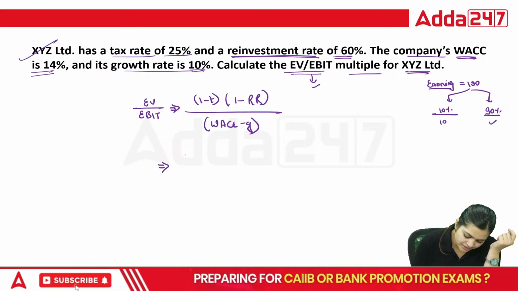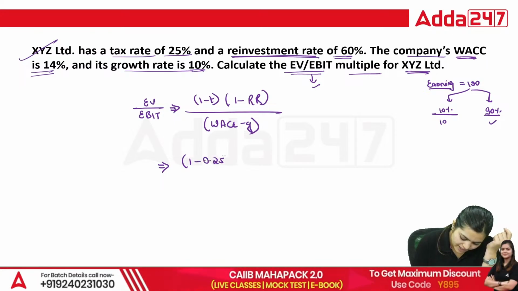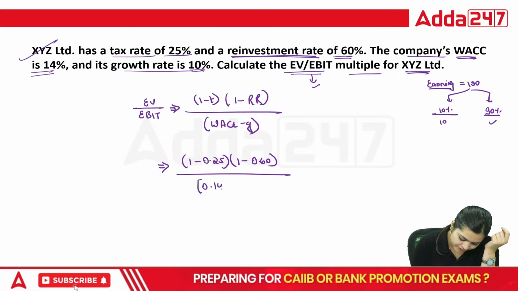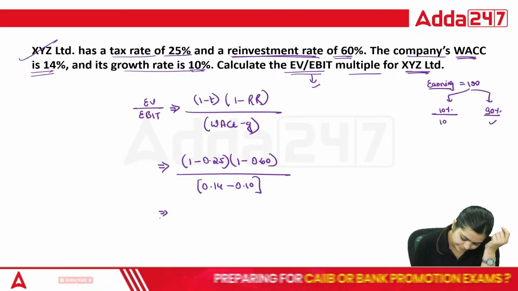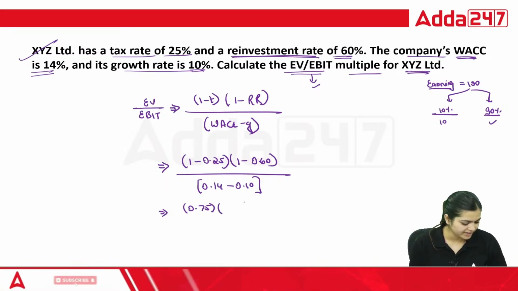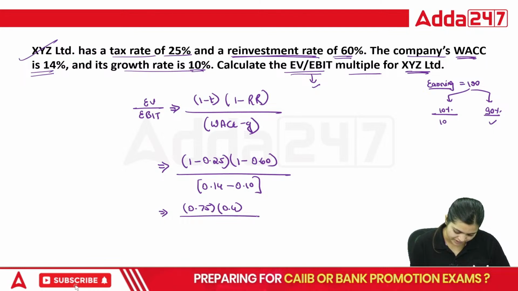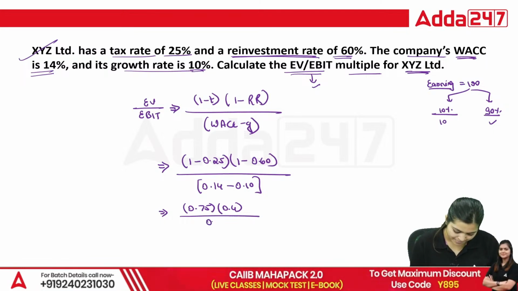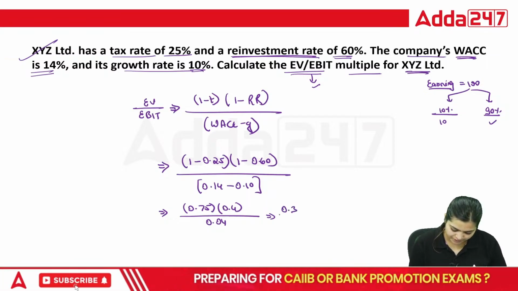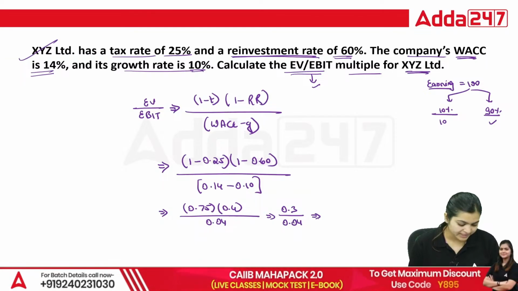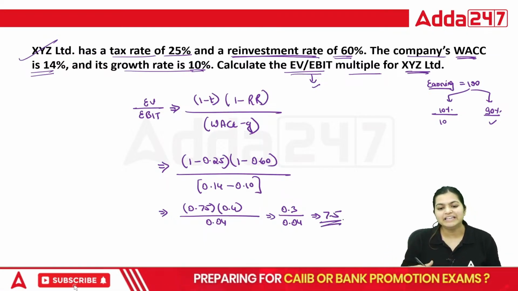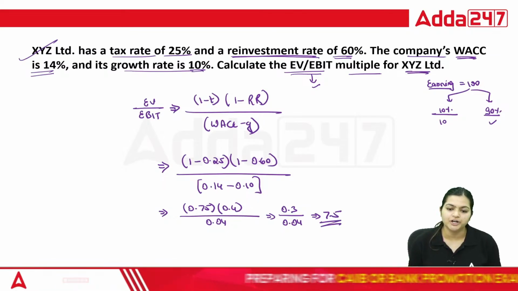So here 1 minus 0.25, 1 minus 0.60, divided by 0.14 minus 0.10. 1 minus 0.25 is 0.75, 1 minus 0.6 is 0.4, divided by 0.14 minus 0.1, 0.04. So that is 0.75 into 0.4, 0.3, divided by 0.04. The correct answer is 0.3 divided by 0.04, that is 7.5. So EV to EBIT is going to be 7.5.